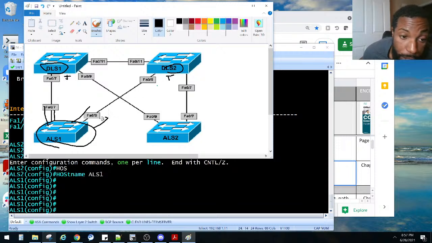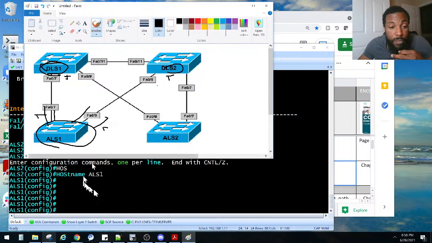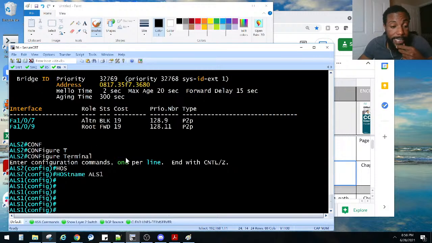So we're not going to hard code it as a trunk. He's saying only if the upstream switch is trunking. So that means we need to make it so that if these two are trunking, then yes, go ahead and make this a trunk, and go ahead and make this a trunk. Which means we need to set it as, I believe, a dynamic trunk, dynamic DTP. So auto, if I'm not mistaken. Correct me if I'm wrong, y'all.